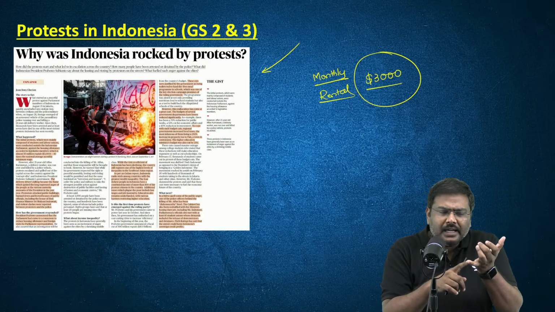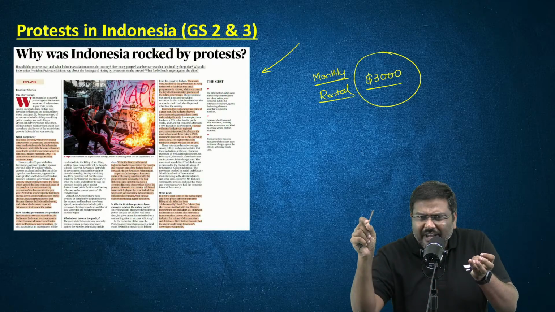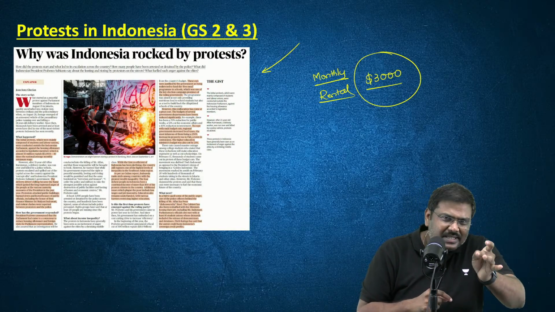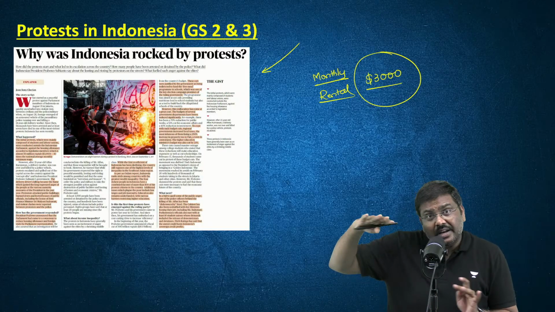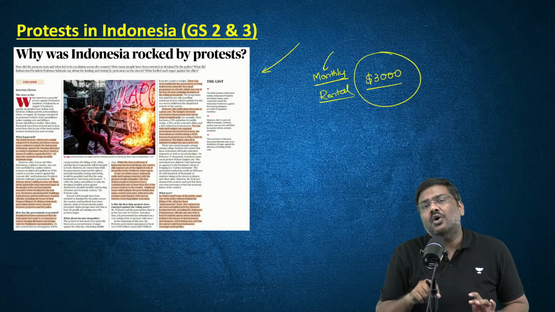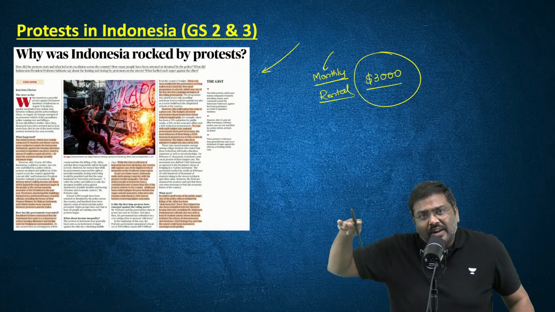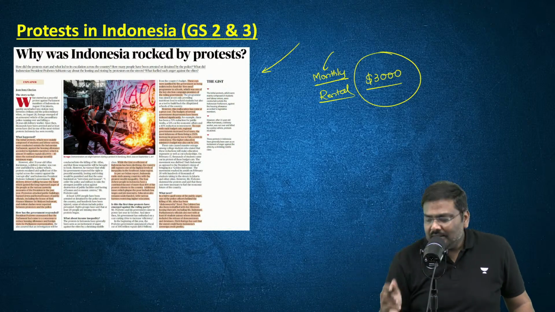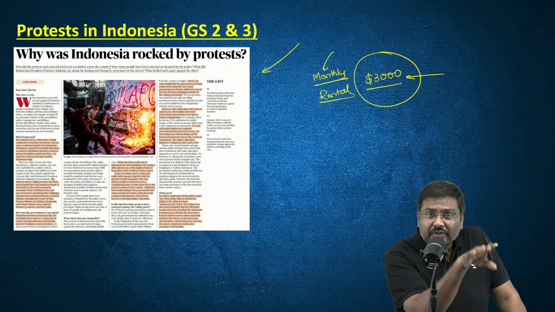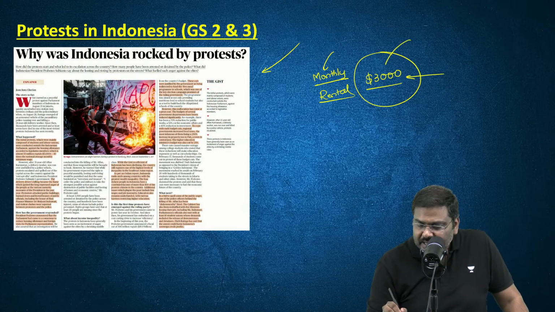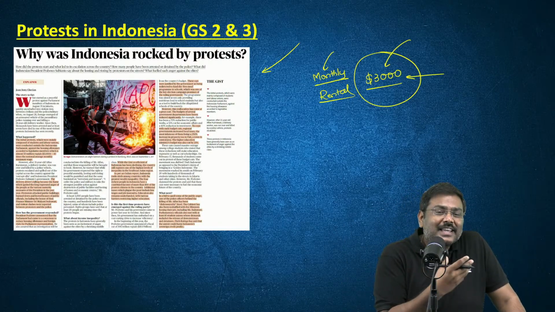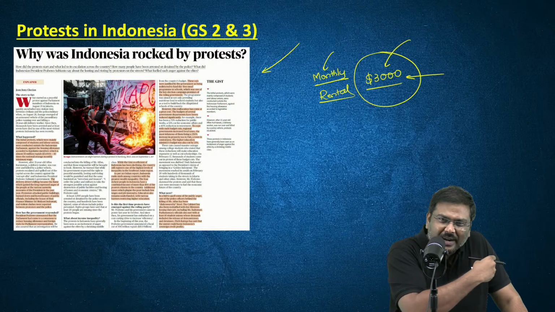As usual, the people are worried about living in poverty. The earnings are very, very low. The job opportunities present are very few. And when the legislators are taking a rental allowance of $3,000, compared to the national minimum wage, this is 10 times. All of you are able to understand? Compared to the national minimum average wage, this is 10 times. And this is basically the rental assistance for the legislators. So this spread like wildfire.